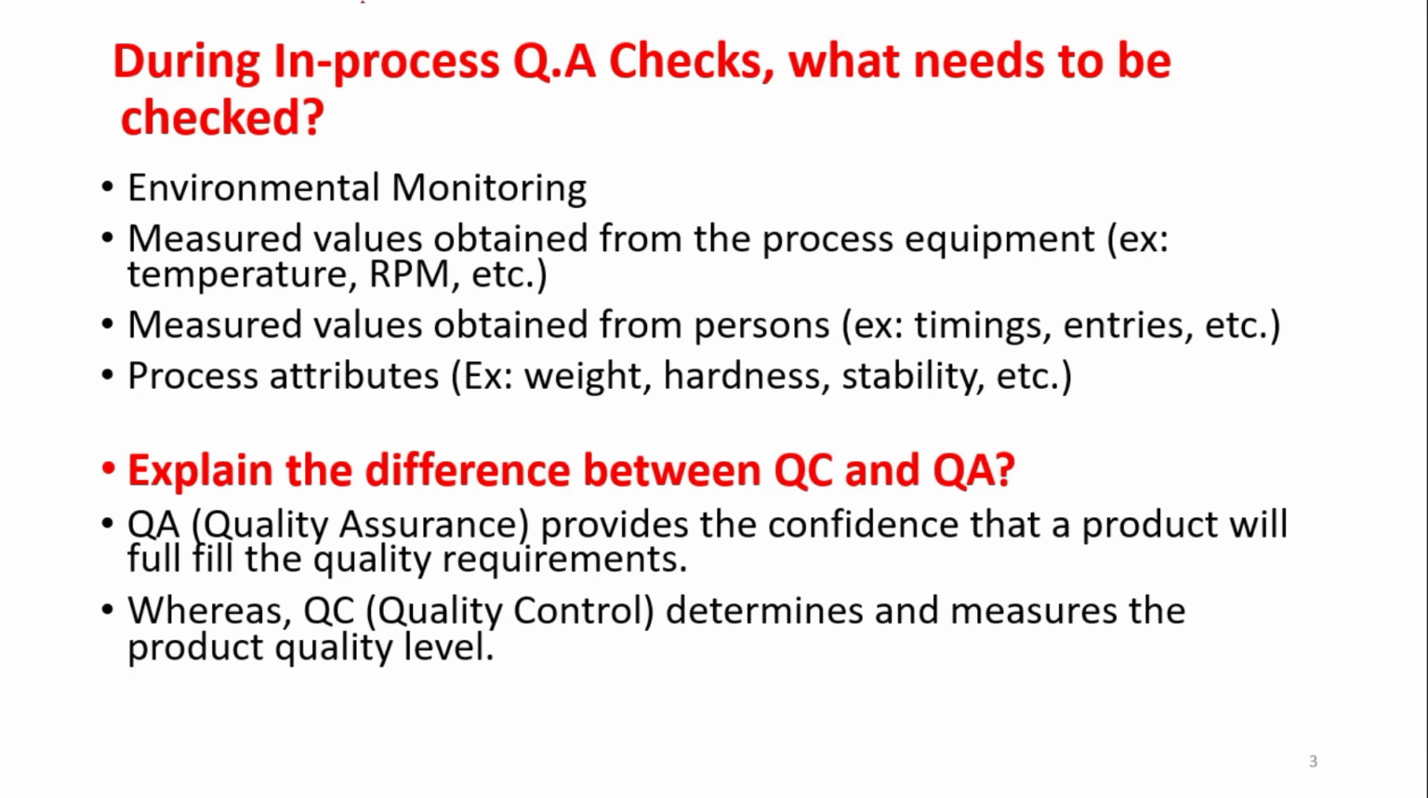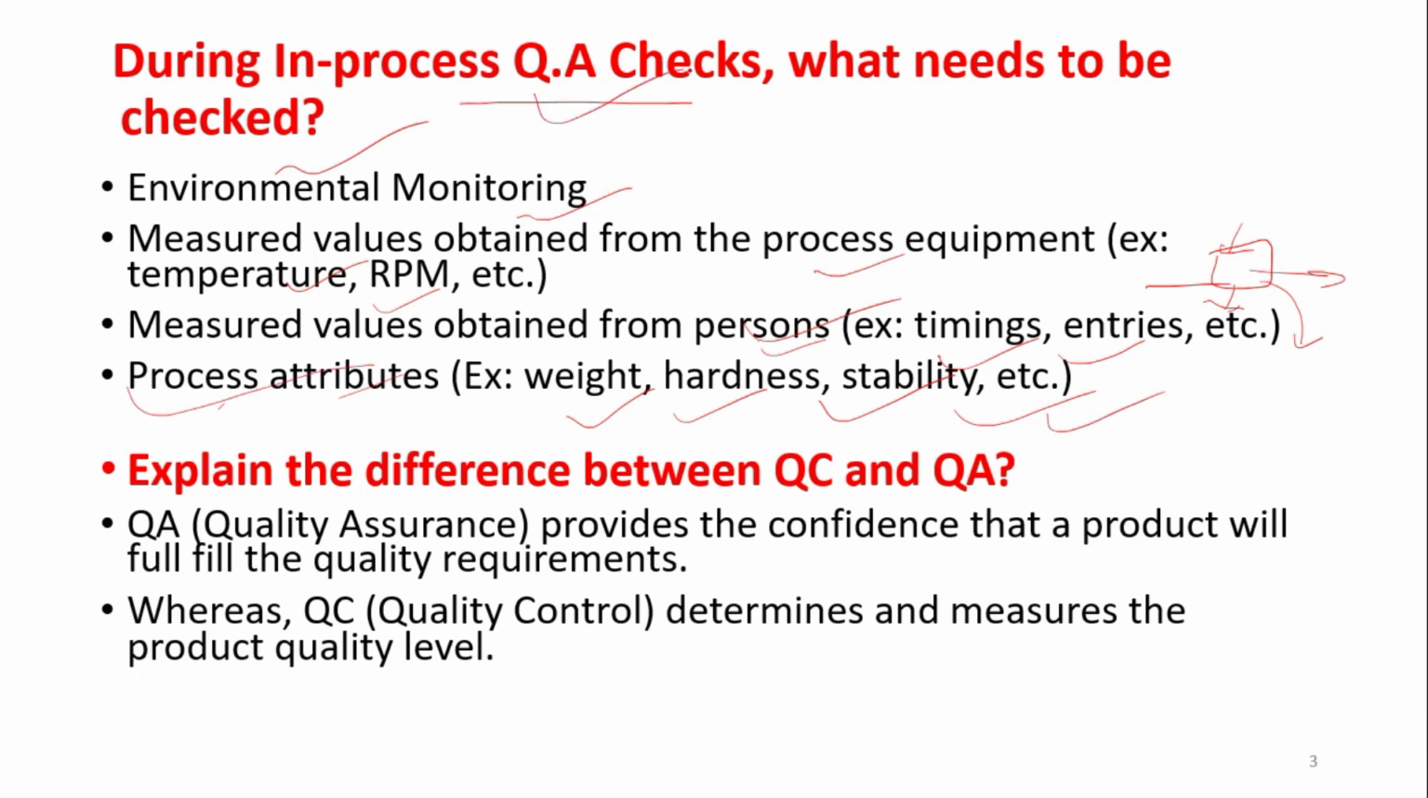So next is in-process quality assurance checks. What needs to be checked? Environmental monitoring, measured values obtained from the process requirements like temperature, rpm, rotation per minute, and etc. Few other tests. Measured values obtained from persons like timings, entries. So whenever they are entering the lab, whenever they are exiting the lab, when they are logging off from certain instruments, everything needs to be documented and everything needs to be checked. Process attributes like weight, hardness, stability, disintegration test, dissolution test. So all these process attributes need to be checked during the QA check.